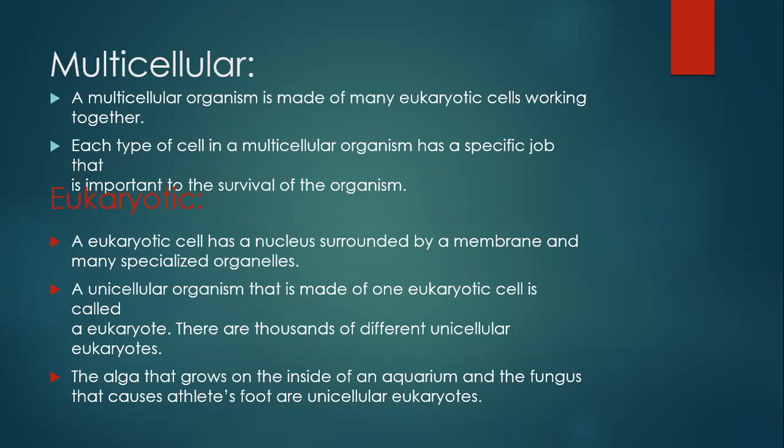Now, what is a eukaryotic or prokaryotic cell? A eukaryotic cell has a nucleus surrounded by a membrane and many specialized organelles. A unicellular organism that is made of one eukaryotic cell is called a eukaryote, and there are thousands of different unicellular eukaryotes. The alga that grows on the inside of an aquarium and the fungus that causes athlete's foot are unicellular eukaryotes.